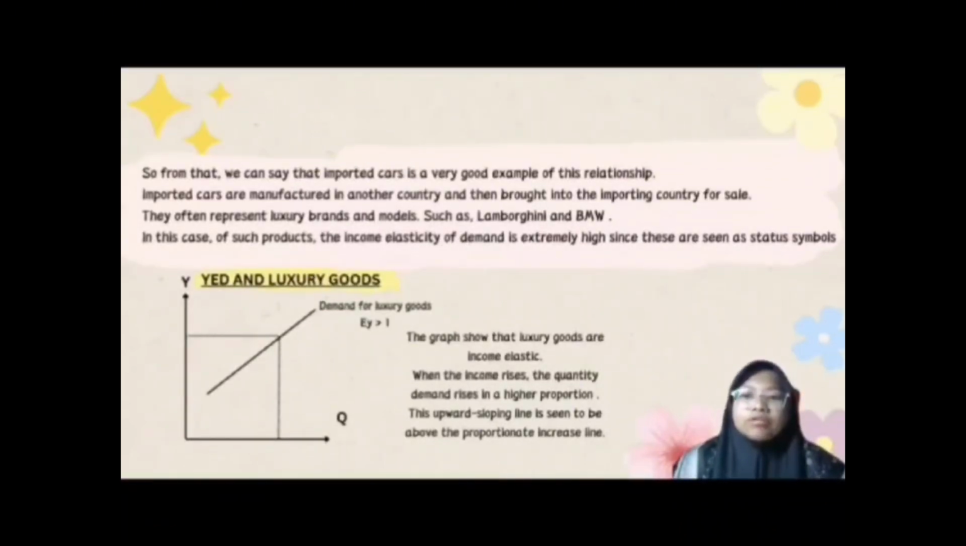Imported cars are manufactured in another country and then brought into the importing country for sale. They often represent luxury brands and models, such as Lamborghini and BMW. In the case of such products, the income elasticity of demand is extremely high since these are seen as status symbols. As you can see in the graph, it shows that luxury goods are income elastic. When the income rises, the quantity demanded rises in a higher proportion. This upward sloping line is seen to be above the proportionate increase line.